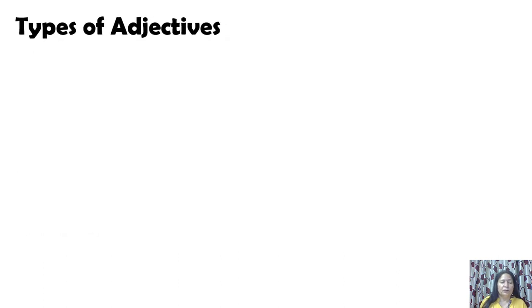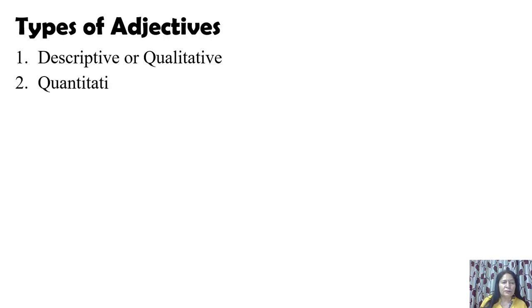Next. Now we have types of adjectives. Now how many types of adjectives are there? Let's study these 7 types. One is descriptive or qualitative. When we are talking of quality, what kind of noun it is, that is called descriptive adjective. Second is quantitative. It tells the quantity of the noun. First one tells the quality of the noun, second one tells the quantity of the noun, third one is demonstrative, this, that, which one it shows, it actually points out.